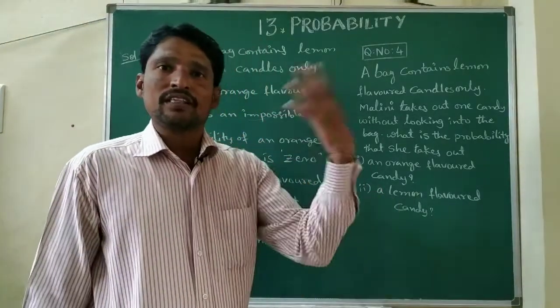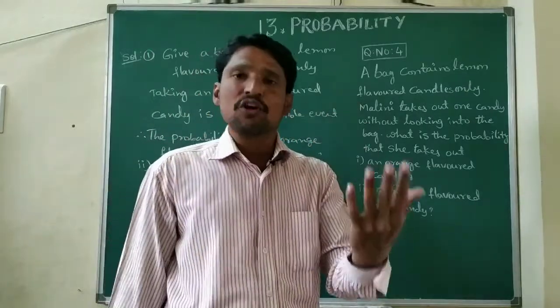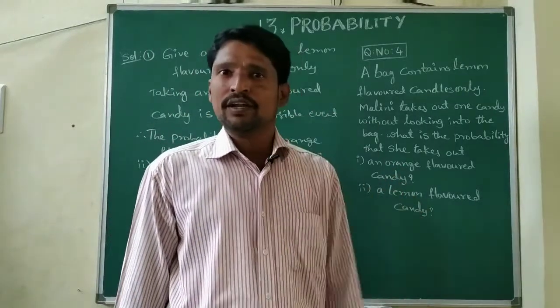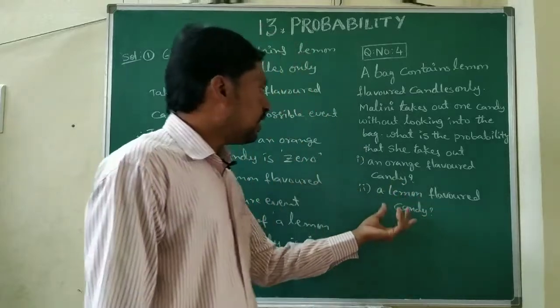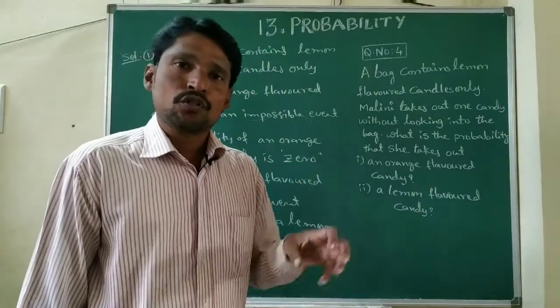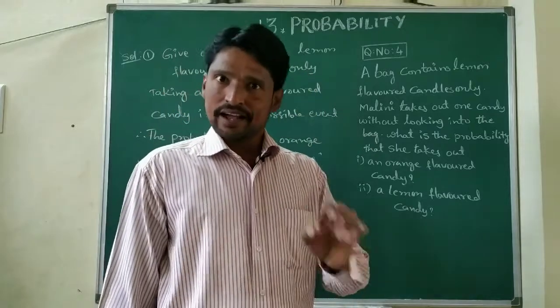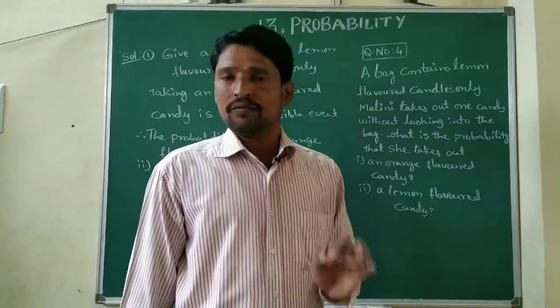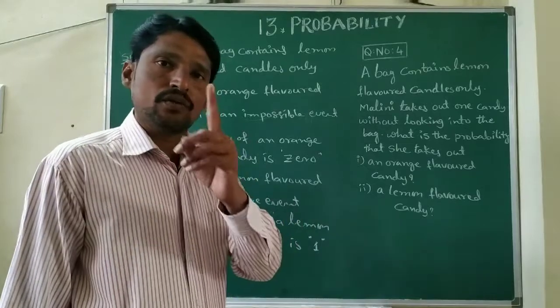In the bag there are only lemon flavored candies, so if we ask for another color, we are not getting it. That is why it is an impossible event, and the probability of an impossible event is 0. Here there are only lemon flavored candies, so whenever we pick, we get lemon flavored only. Such an event is a sure event, and the probability of a sure event is 1.